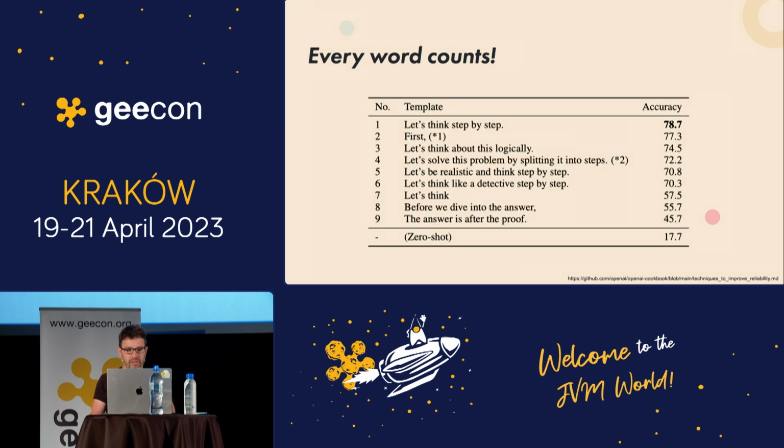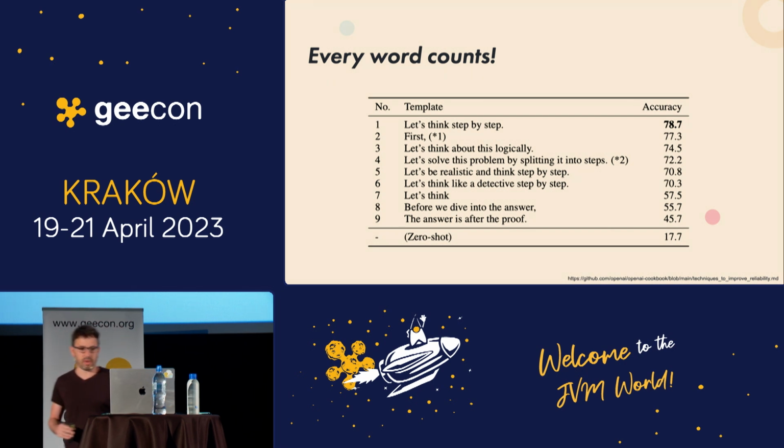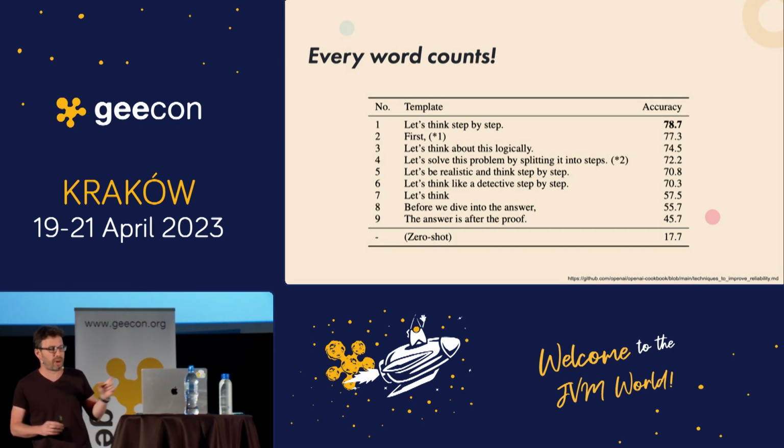When he tried to add some words, for example, the answer is after the proof, he could triple the success rate to 45.7. But when he said to the model, let's think step by step, the actual success rate jumped to 78.7, just by adding 5 words to the model.